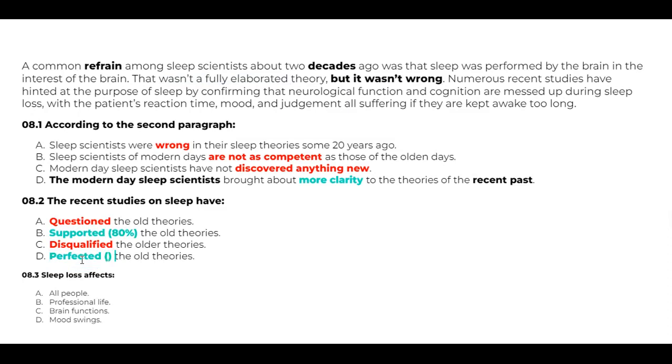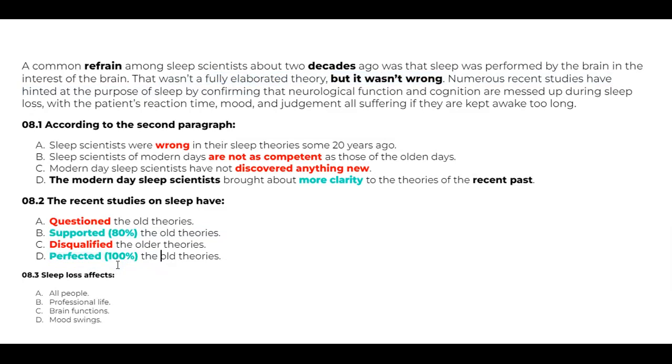Perfected means something wasn't wrong, it was just not fully elaborated. So they perfected it. We will be having a better answer. So according to me, this is going to be the correct answer. So we are going to select, sorry, D, not B, but D is the right answer here.